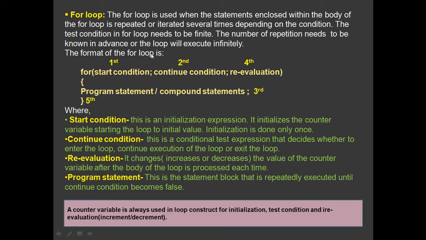It can never come back to the initial value, that is 0 or 1. Clear? So that is why initialization is done only once, and initialization is very important because it is needed for the continue condition and re-evaluation, and also for this program statement to repeat. So that is done first.